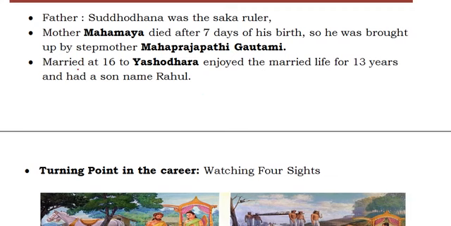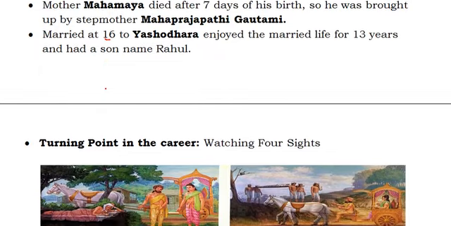And he was married also. He married at the age of 16. Don't think that this is a child marriage. It was accepted at that time. So he married Yashodhara, and he lived a married life for 13 years. He enjoyed the married life for 13 years, and he had a son also. His name is Rahul.